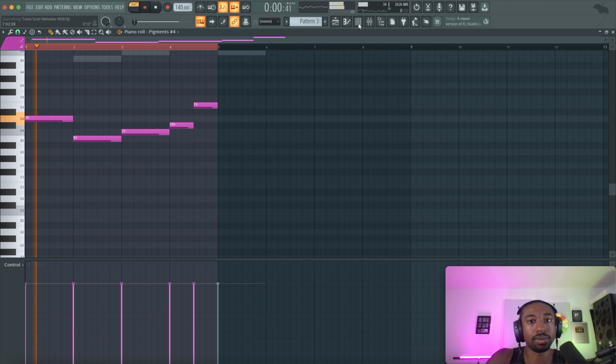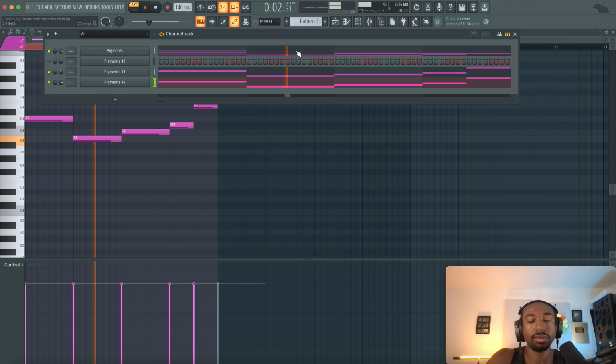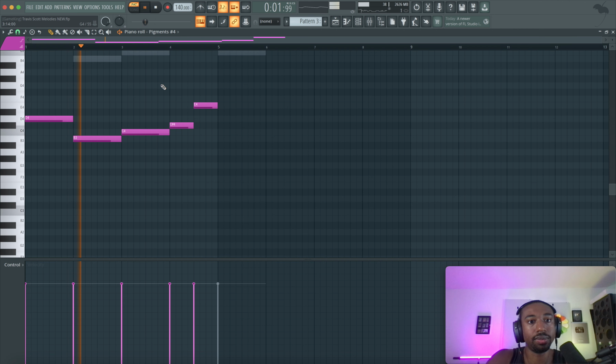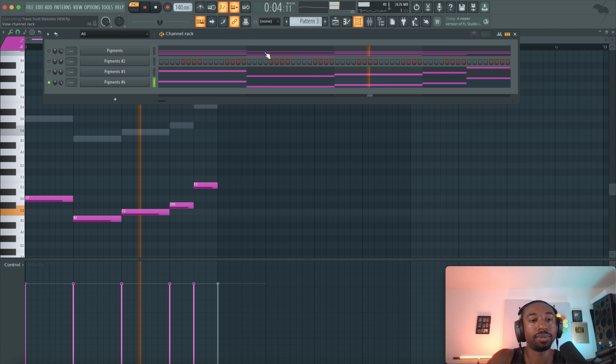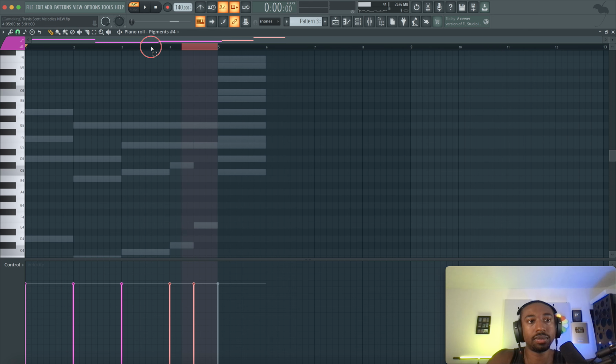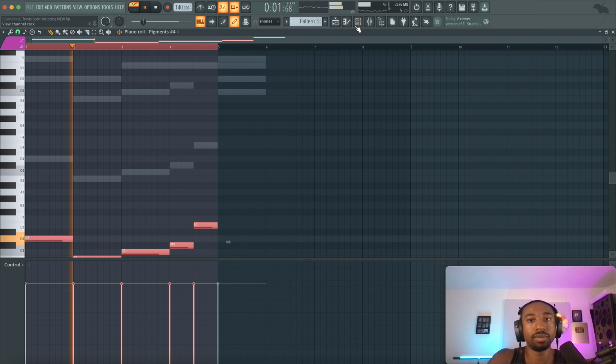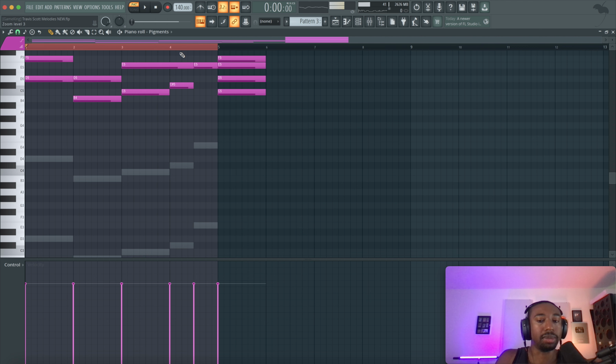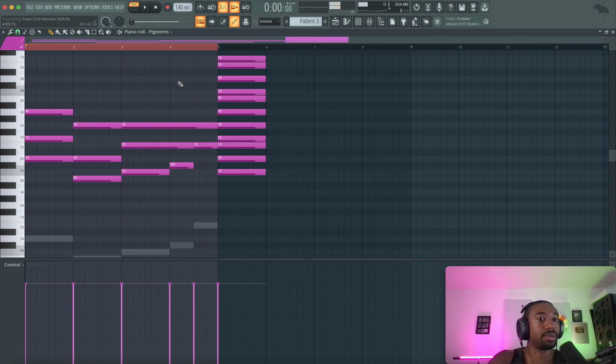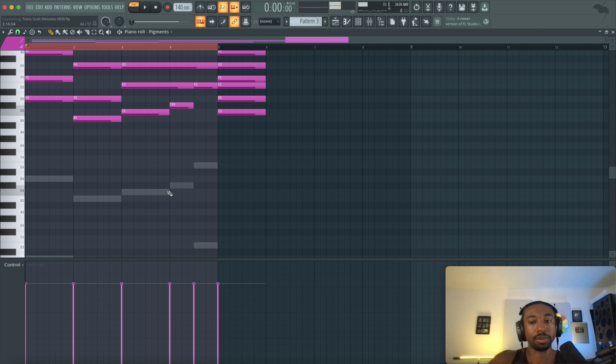Let's see. It's kind of hard to hear, so now let's pull this down. So here's the bass layer. And now this clears up the mud, because now I don't have two instruments fighting for the same frequency space. They're completely separate instruments.